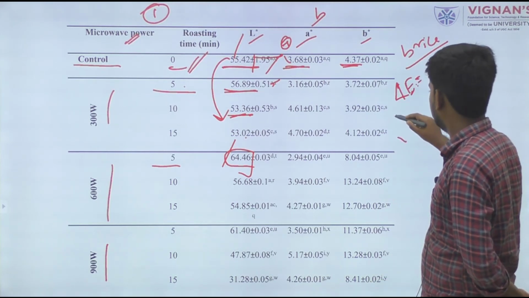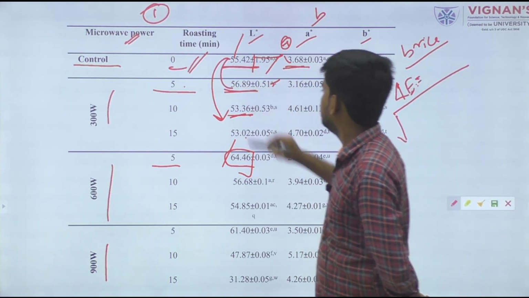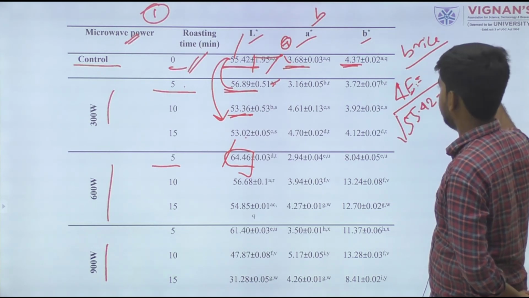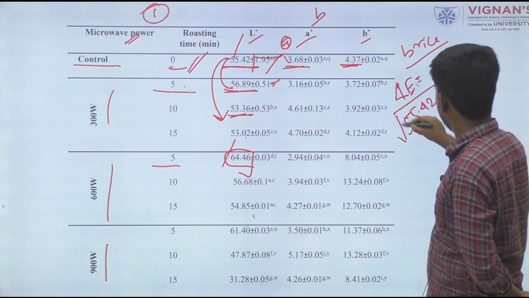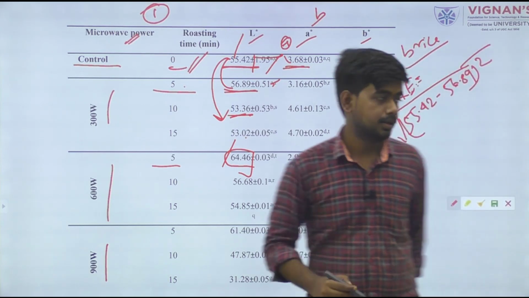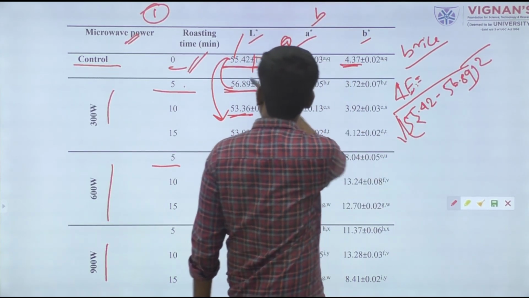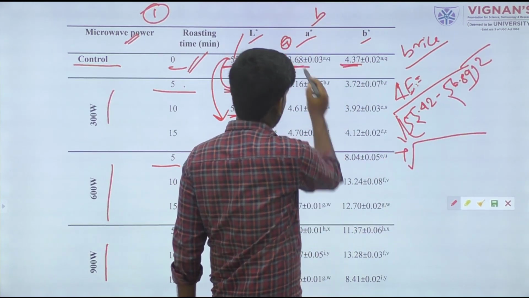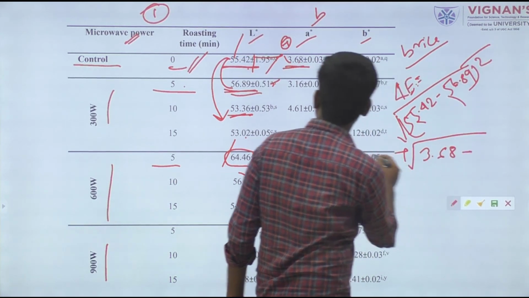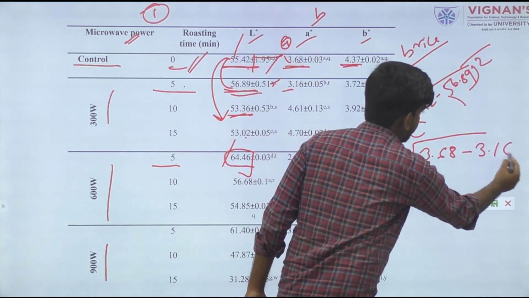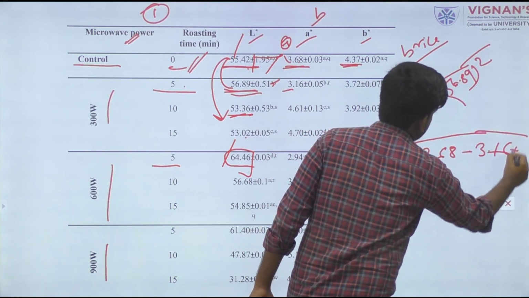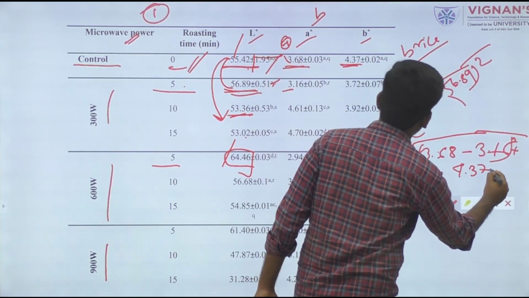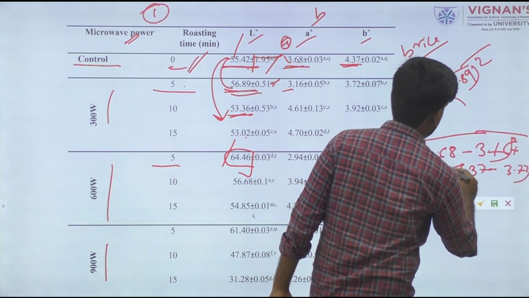So it will be like this: root of the L value, standard value minus this 5 minute value, plus the A value 3.68 minus 3.16, plus 4.37 minus 3.72, whole square.